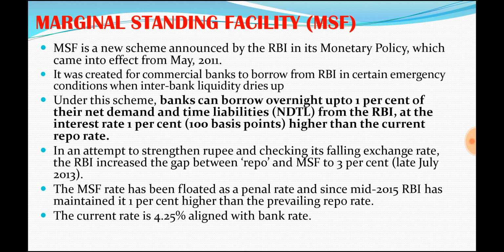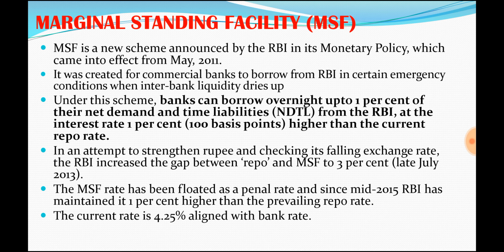So if a bank wants a little bit higher, they could also still get it from RBI. This they could avail up to 1% of their net demand and time liabilities, at a higher interest rate than repo. RBI will charge 1% higher than repo. If the repo rate is today 6%, then under the liquidity adjustment facility they will get a loan.